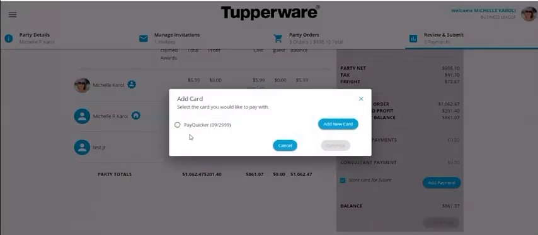Now, there is the option for pay quicker. However, we haven't started getting funds deposited on that card yet. So you're not going to have any money to pay for an order from that. Now, the pay quicker does not work like our old card. It will not pull funds from your checking account. Once you have funds deposited on there, if you do decide to use that to process an order, you certainly can. Or what I would suggest is you can click add new card, and you can actually get points, airline miles, special perks on your credit card, or you can also use a debit card to process your order.